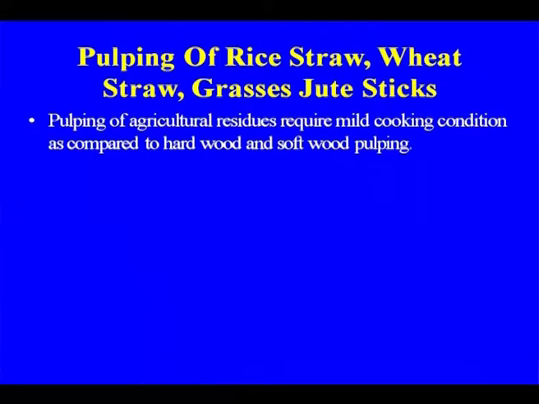This is about the pulping of straw, which requires mild cooking, because in case of this agro material more silica is there and more soft is there. So, if you compare the cooking time, it is less in case of the agro based raw material.